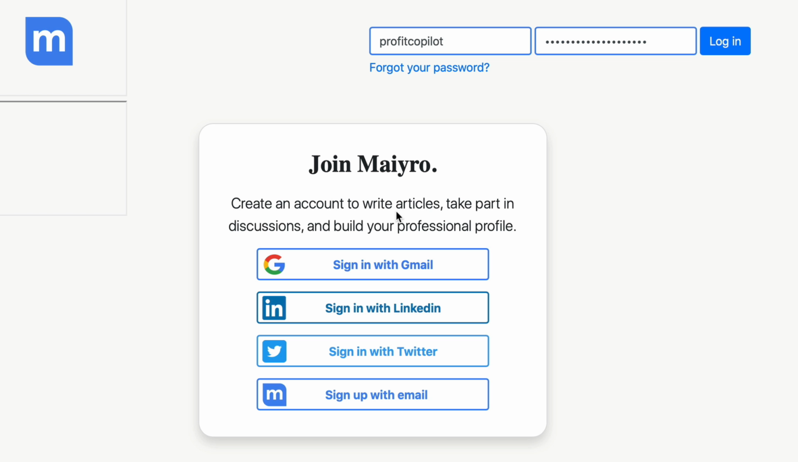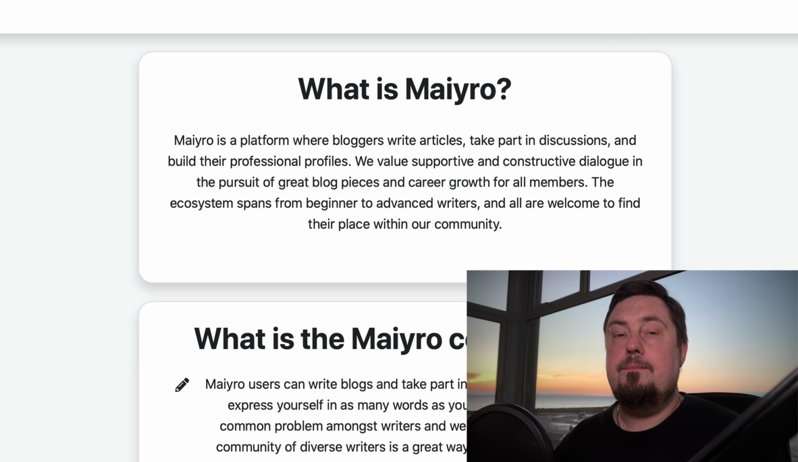can write articles, take part in discussions, and build your professional profile. Let's have a look at the About page so you can really see the benefits of signing up and using this as part of your marketing mix. It says that Mayro is a platform where bloggers write articles, take part in discussions, and build their professional profiles. We value supportive and constructive dialogue in the pursuit of great blog pieces and career growth for all members. The ecosystem spans from beginner to advanced writers, and all are welcome to find their place within our community.